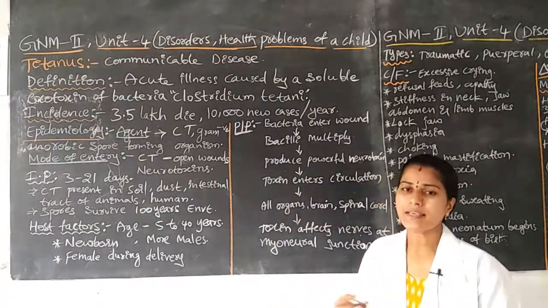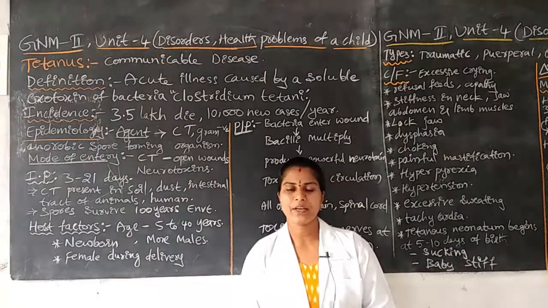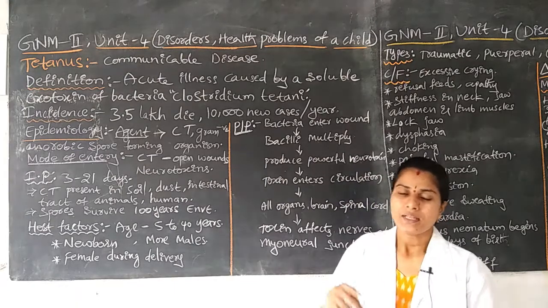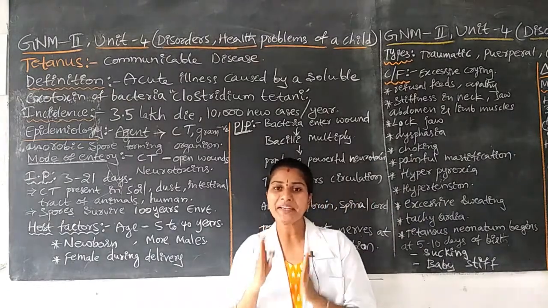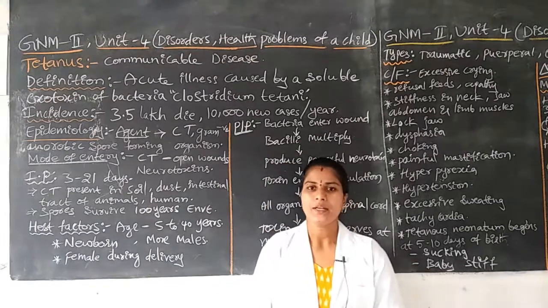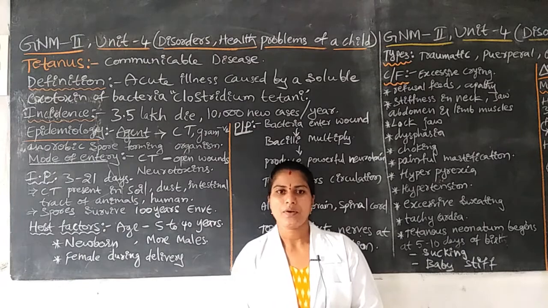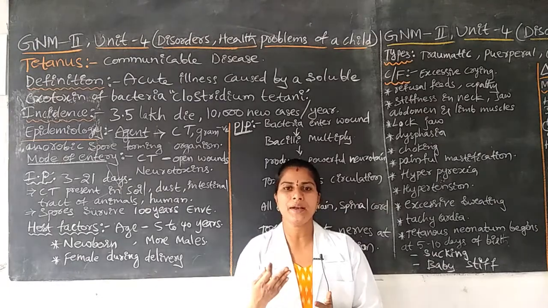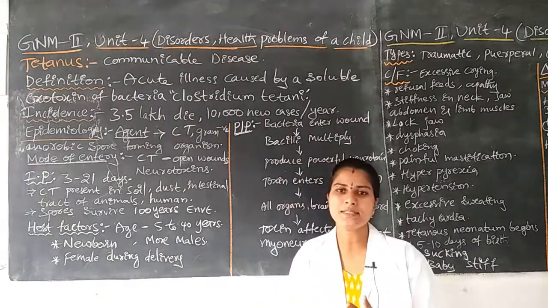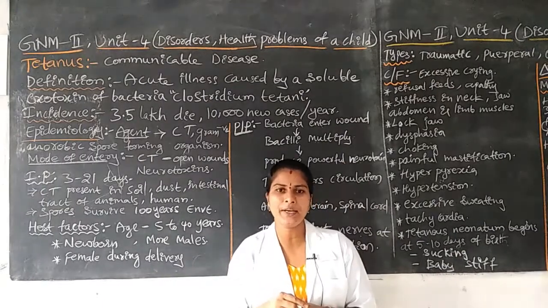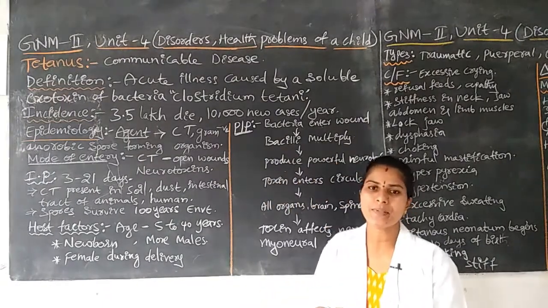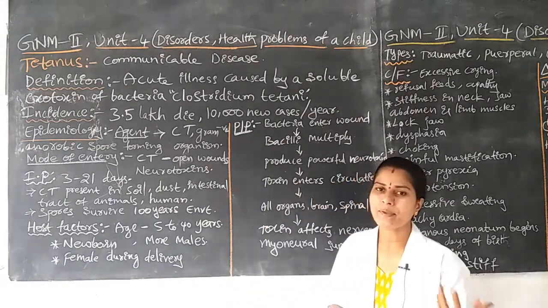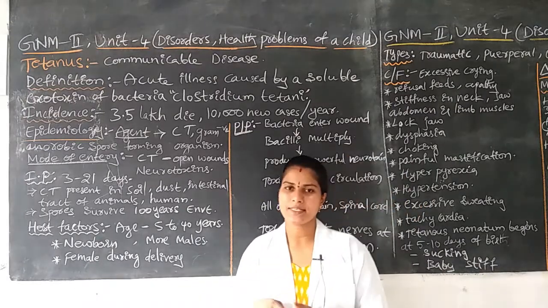Tetanus is a communicable disease. It is caused by the Clostridium tetani bacteria. The bacteria enter the human body through open wounds. After entering, the bacteria increase in size and number, with excessive secretion of toxins. The toxins enter into the circulation, and after that the circulation carries them to all organs, brain and spinal cord. After that, they enter into the myoneural junction.